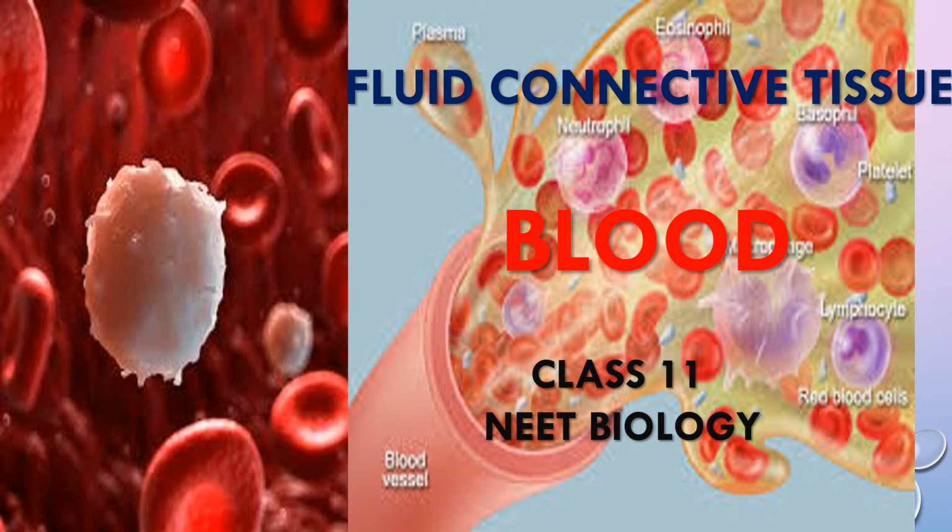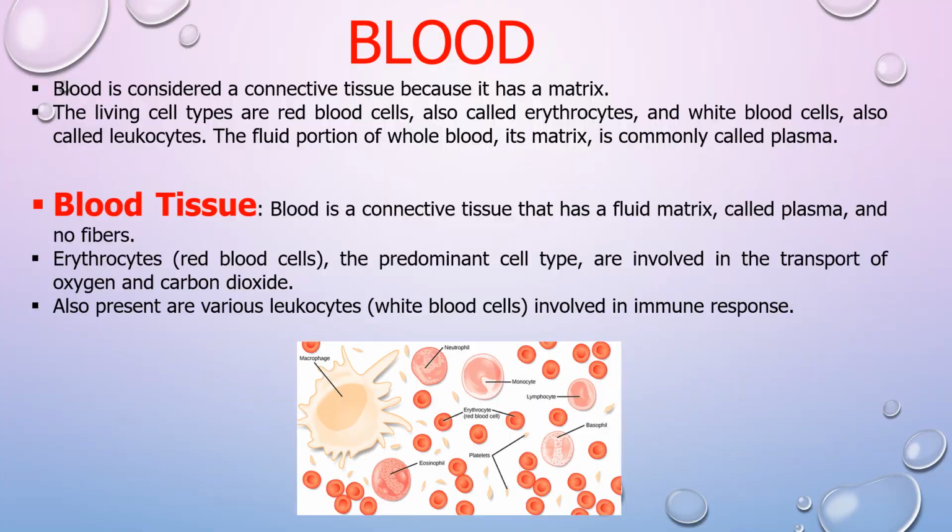Fluid connective tissue in the body, that is blood. Blood is a connective tissue because it has a matrix, and the matrix is nothing but the plasma. But it doesn't have any fibers present in it. It has different types of cells called RBC or erythrocytes, white blood cells or WBC or leukocytes, and it also has platelets or thrombocytes.